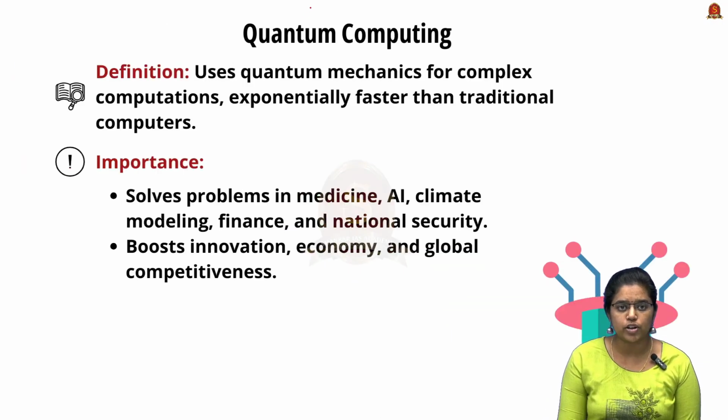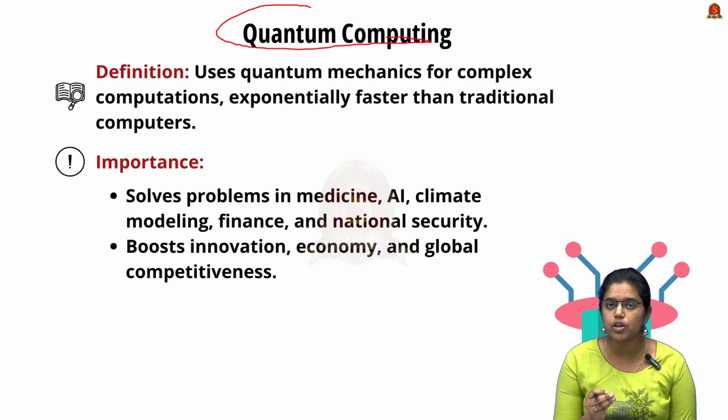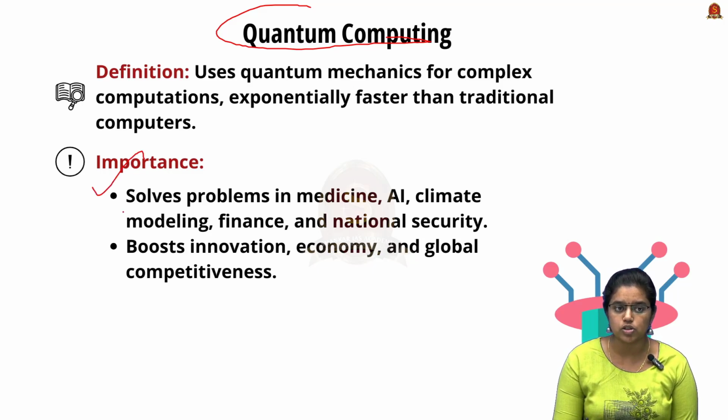So firstly, talking about quantum computing. Quantum computing uses a principle called quantum mechanics for solving complex computations, and it will solve these problems much faster than the traditional computers that exist. It is so important for developing a country because it solves complex problems in a quick time, and this helps a country to ace in various sectors, be it medicine, artificial intelligence, climate modeling, the financial system, and to secure the nation's security.